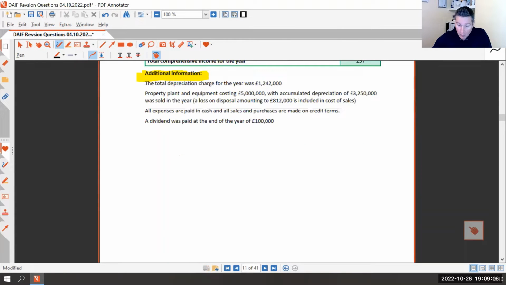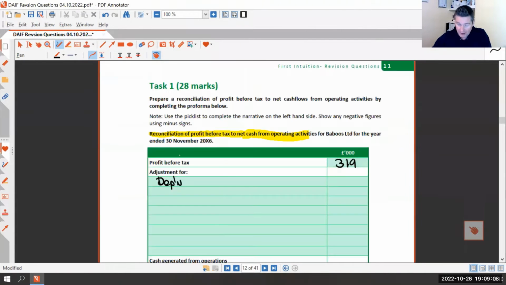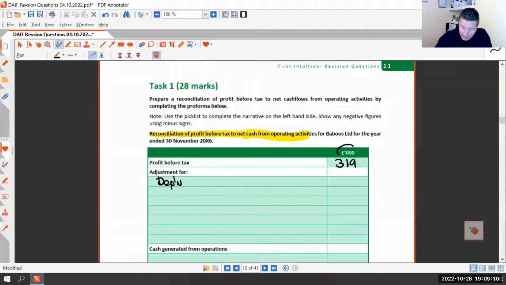The depreciation is 1,242,000. Remember, we are working in thousands. These are marked by computers, so make sure you give your answer in the right format. So depreciation, are we going to add that on or take that off our profit before tax? You've got a 50-50 chance, so feel free to have a go. Are we going to add it on or take it off?